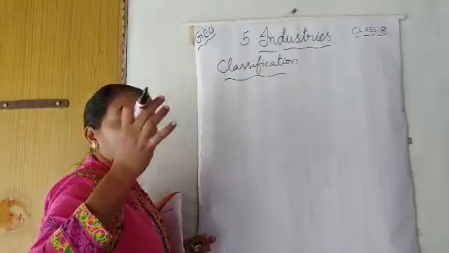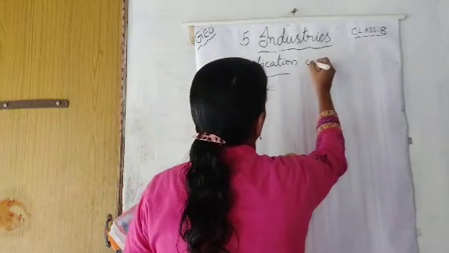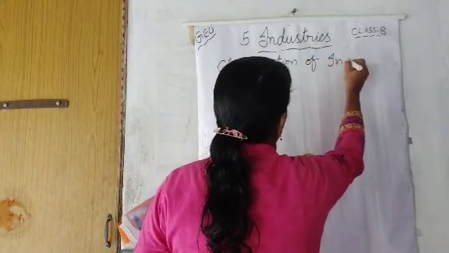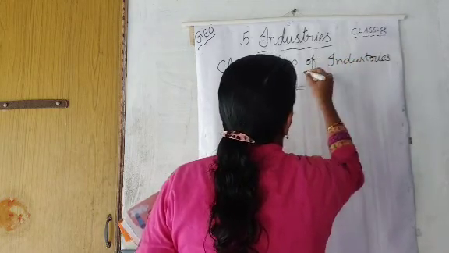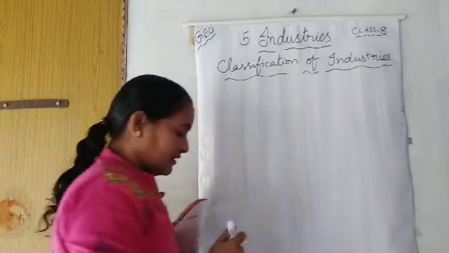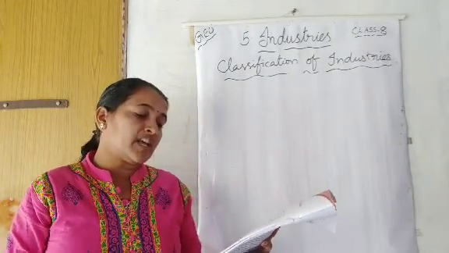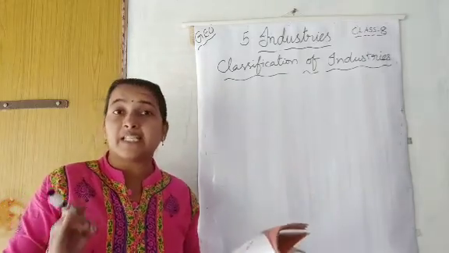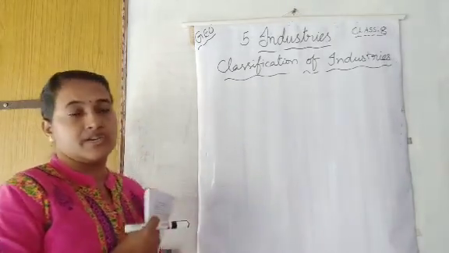Because of the type of work they are doing, they have done this classification of industries. Industries can be classified on the basis of raw materials, size, and ownership.